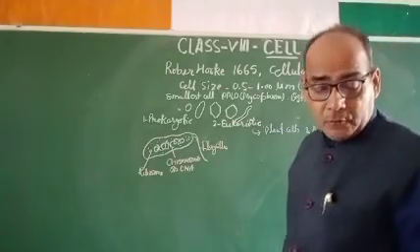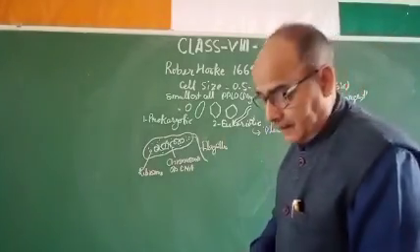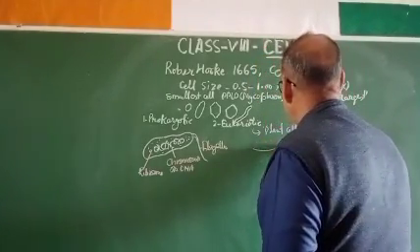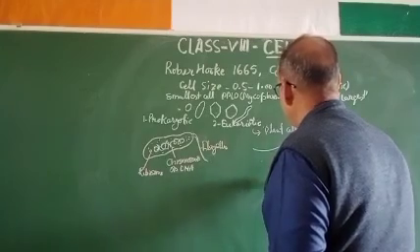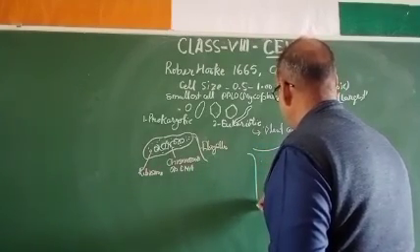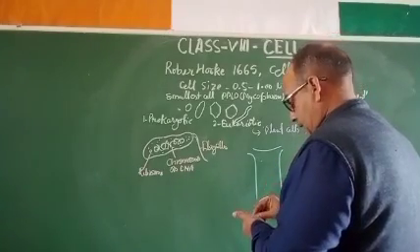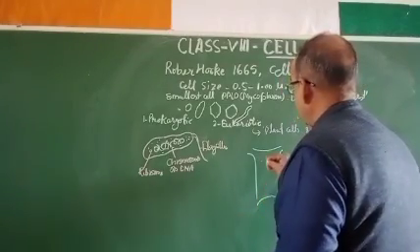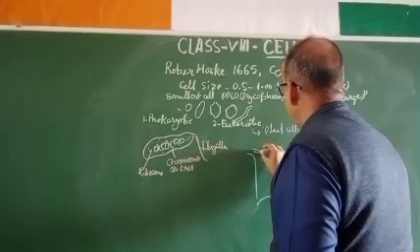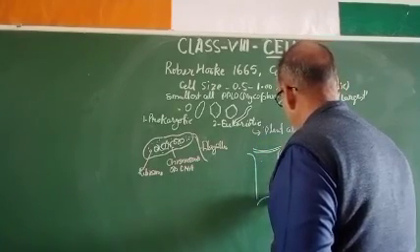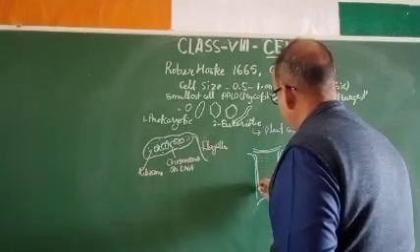Now my dear student, I am going to draw the plant cell here. Suppose this is the plant cell having the cell wall, and inside it there is a middle lamella.